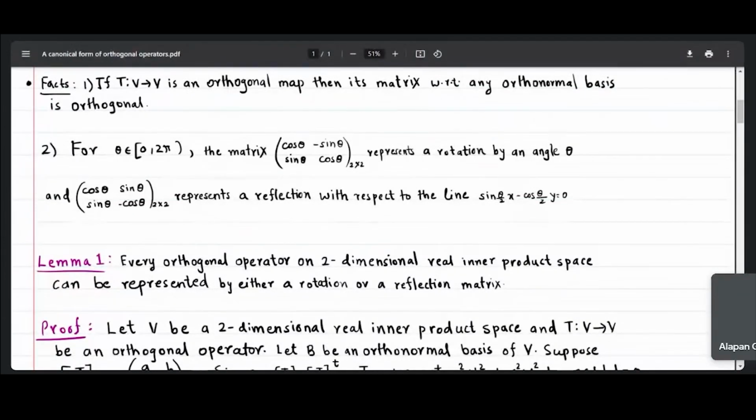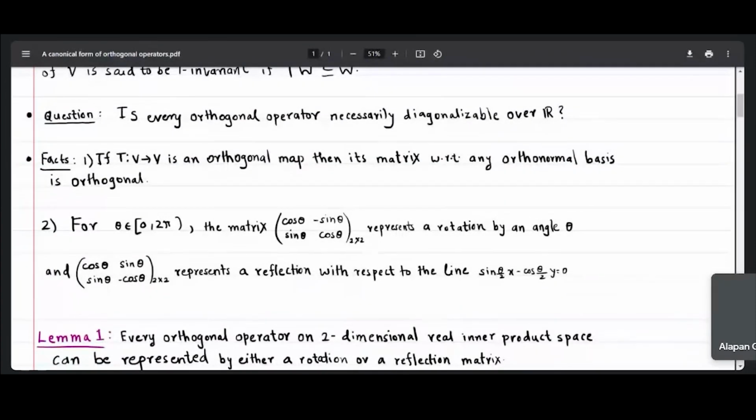So with this, let us get back to our original question. Is every orthogonal operator necessarily diagonalizable over R? The answer is actually no. For that, let us take theta as pi by 2, so that this matrix will look like 0, minus 1, 1 and 0. You can easily check that it does not have any real eigenvalue. So forget about diagonalizability, it does not even have a real eigenvalue. So we have a problem, right?